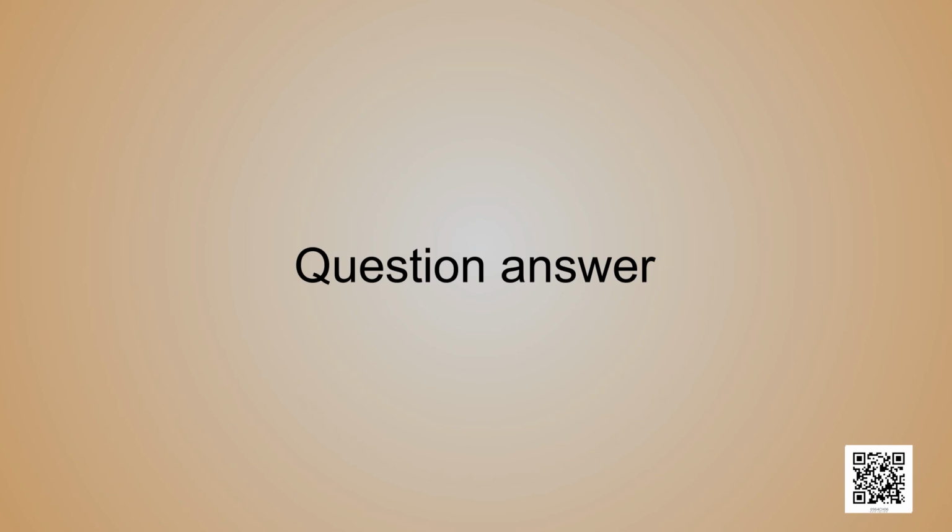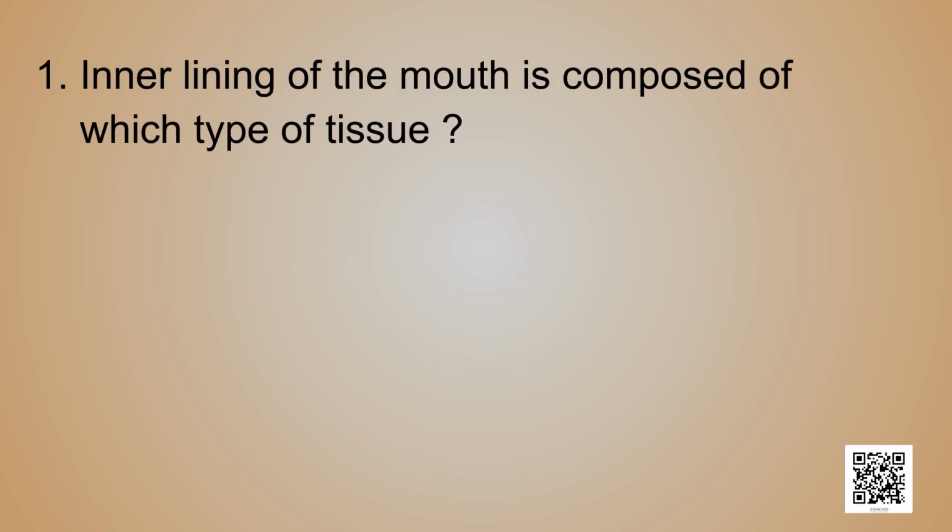Children, now I will ask you some questions and hope that you will be able to answer them all correctly. So children, ready for the questions? The first question goes like this. Inner lining of the mouth is composed of which type of tissue?